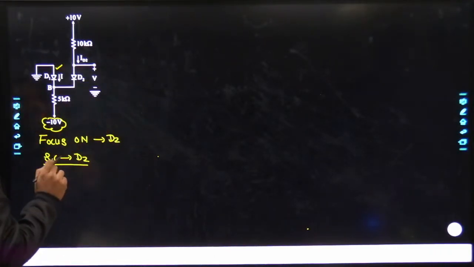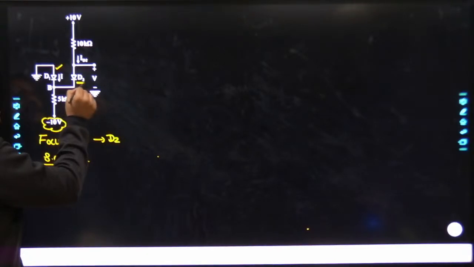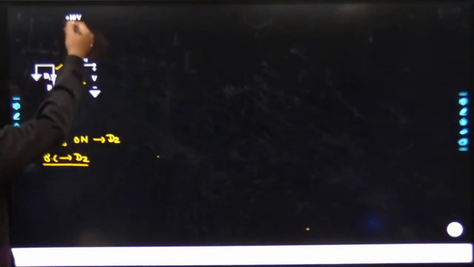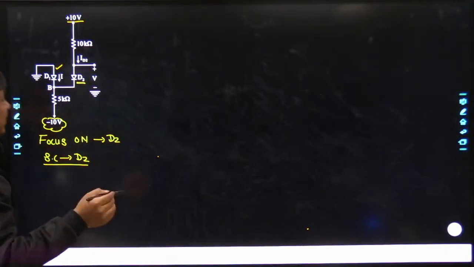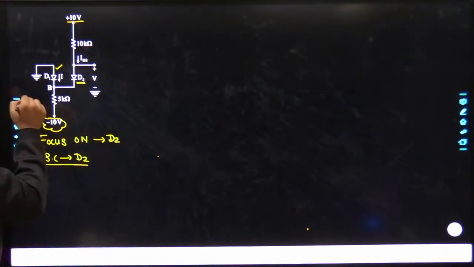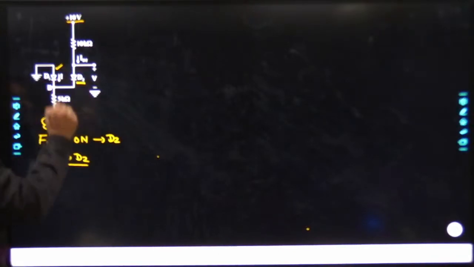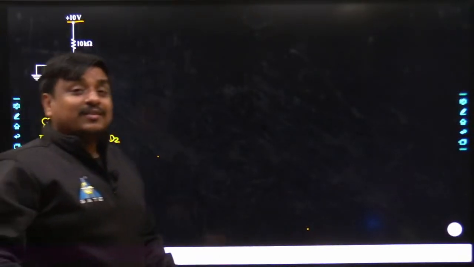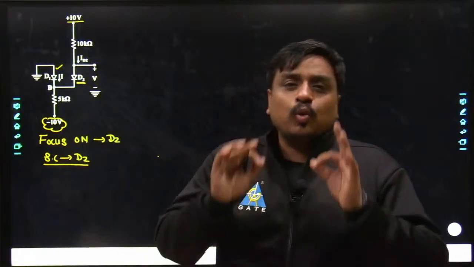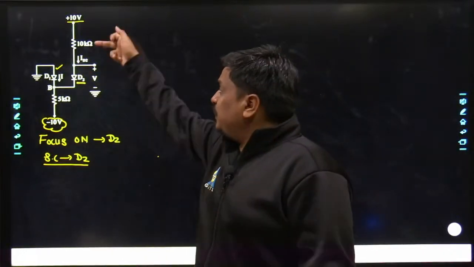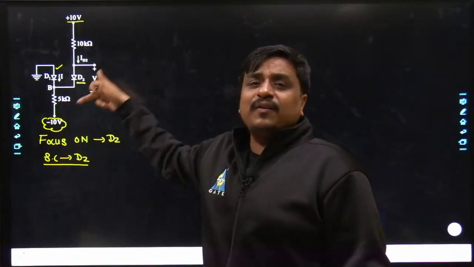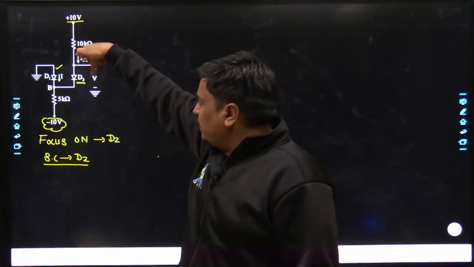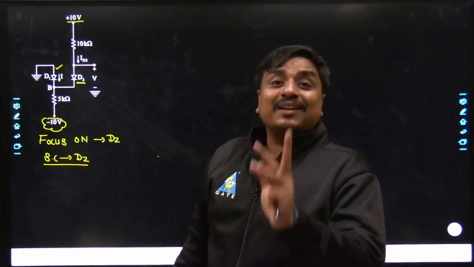So one thing is quite sure, if we discuss the D2, there are 2 different sources. Because of plus 10 volt, the D2 is forced to operate in forward bias, and because of minus 10 volt, again the D2 is forced to operate in forward bias. What does it mean? Irrespective of the value of 10 kilo and 5 kilo, if you increase the resistance values, the flow of current may decrease, but the direction will not change.